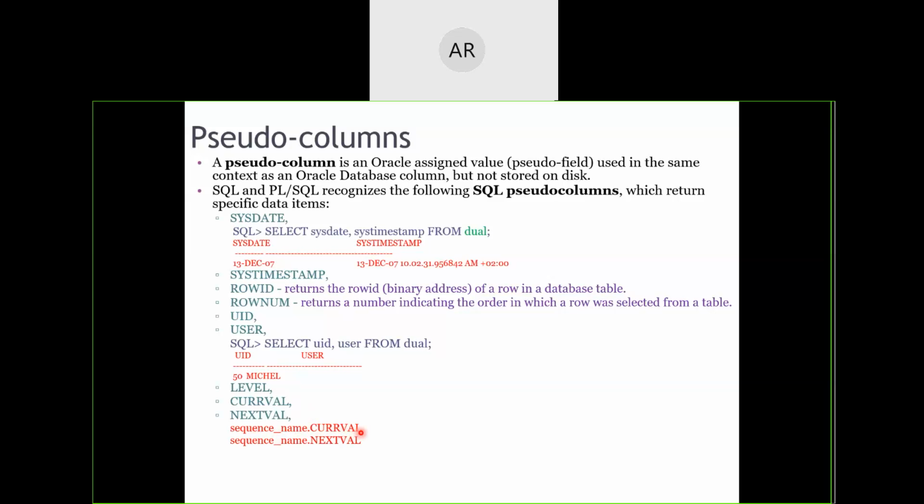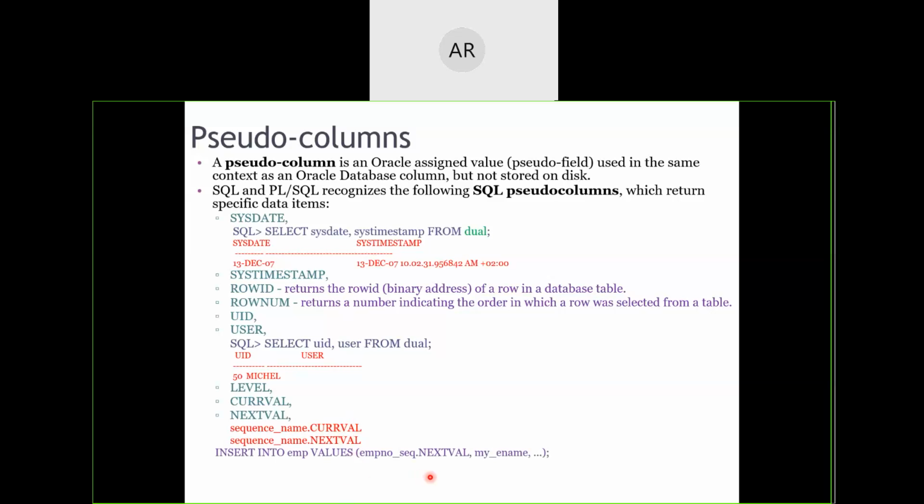For example, sequence.currval will return the current value held by the sequence. Do you remember, in the morning session we were discussing that sequences are automatically generated numbers? They are objects which generate automatic numbers for us. So what is the current value being held by that sequence object? What will be the next value? If I want to know about those things, then I can use them.